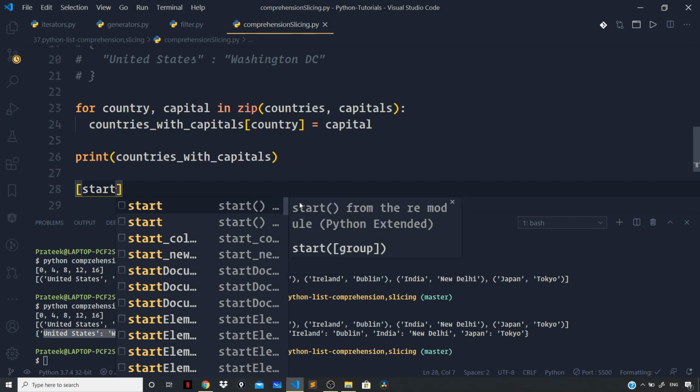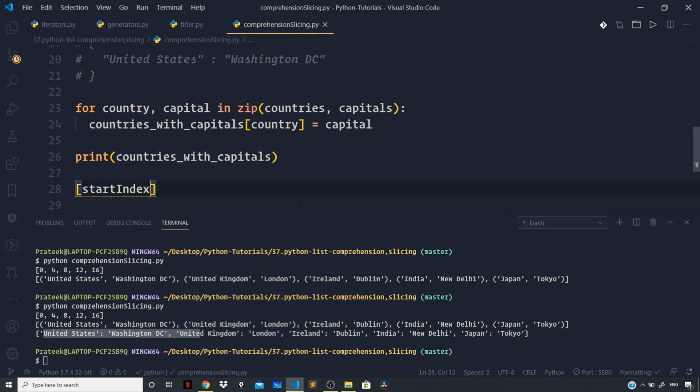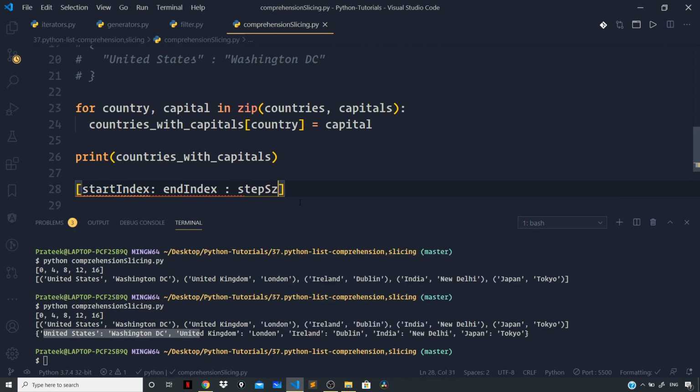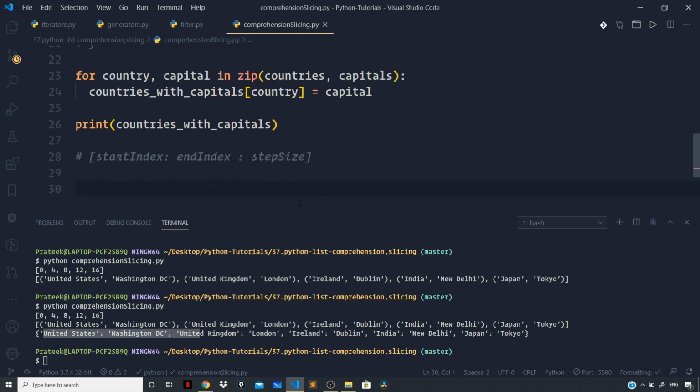So it expects a start index, an end index, and then again a colon, a step size, which is optional as well. So we start from the start index and go till the end index in some step size if required. You can omit the step size if not required.